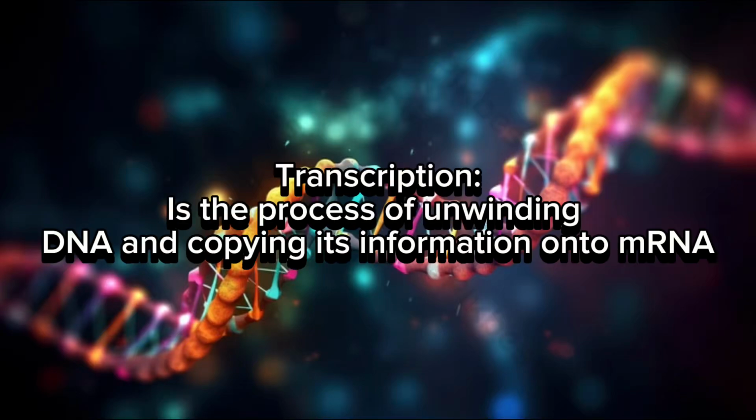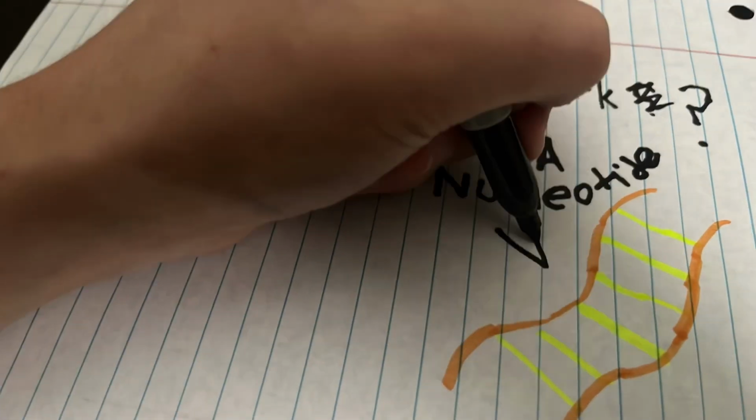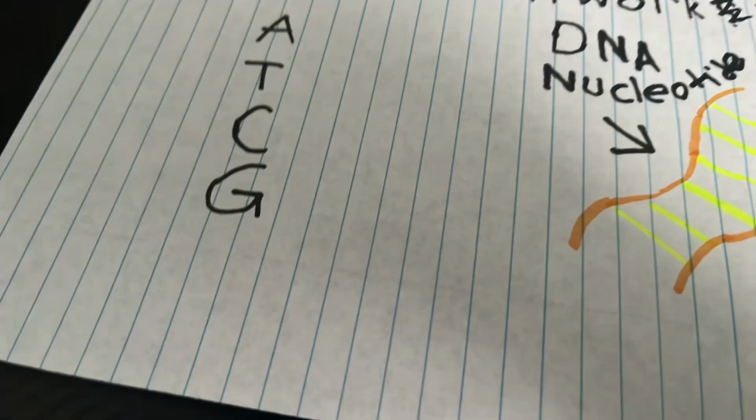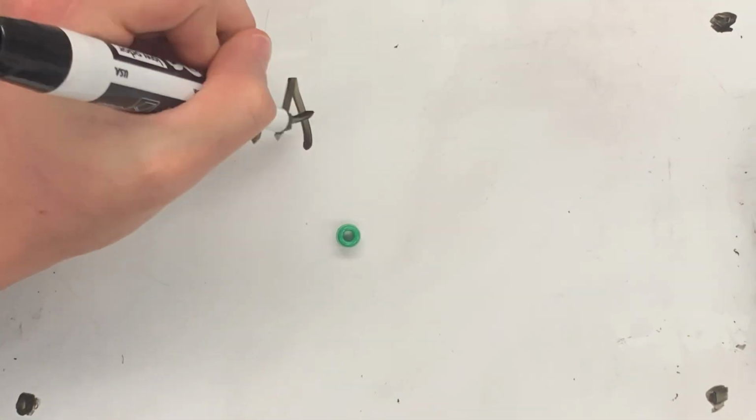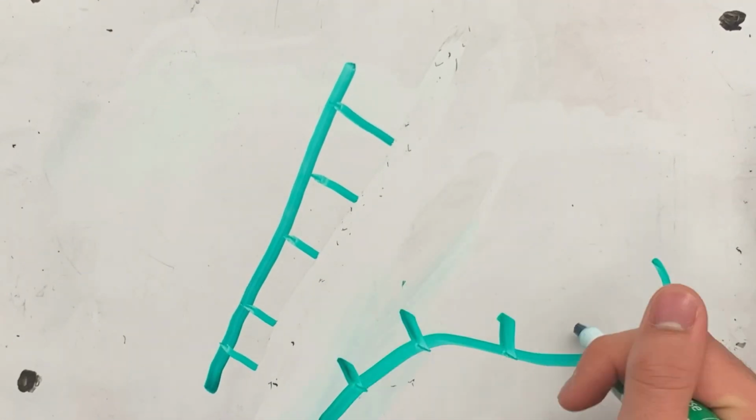Transcription is the process of unwinding DNA and copying its information onto mRNA in the nucleus. DNA nucleotides are A, T, C, and G. First, RNA polymerase unwinds DNA and synthesizes mRNA using DNA as a template. mRNA nucleotides are A, U, C, and G. In RNA, U replaces T.